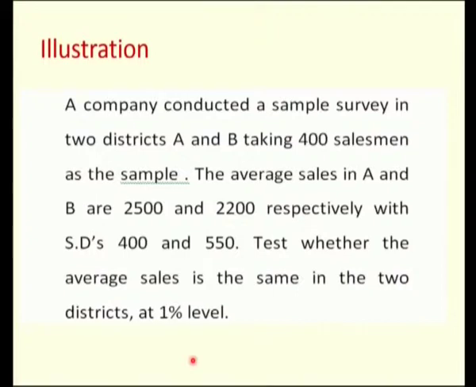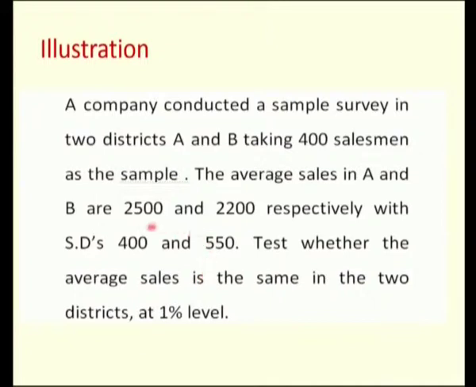Let us see an example. A company conducted a sample survey in two districts A and B, taking 400 salesmen in the sample, that is, 400 salesmen were taken from district A and from district B. So, we have two samples with the same sample sizes. The average sales in A and B are 2500 and 2200 respectively, with standard deviations 400 and 550.